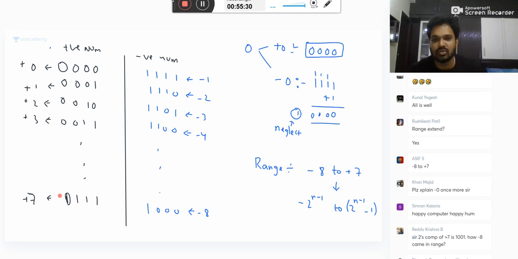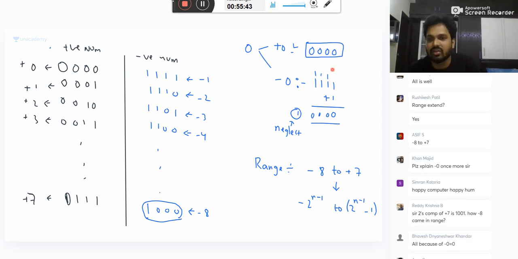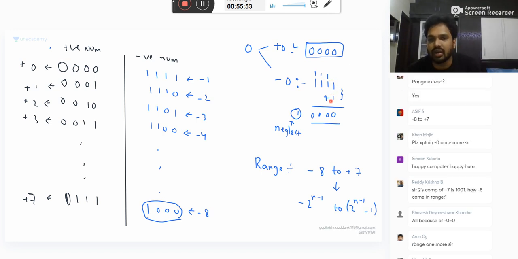What is this 1000? According to you, Reddy, please tell me what is this 1000? Calculate and tell me. How minus 0 comes? Answer is 0's complement. Please complement 0, all ones. Add 1 because 2's complement is 1's complement plus 1. So apply this and add it. You get all zeros only. Now any other doubts?